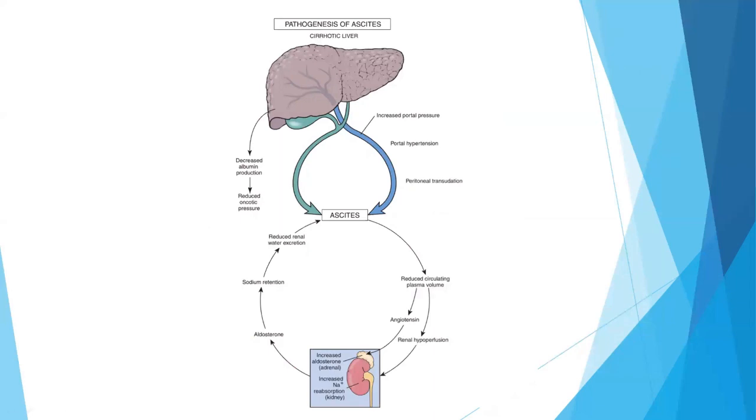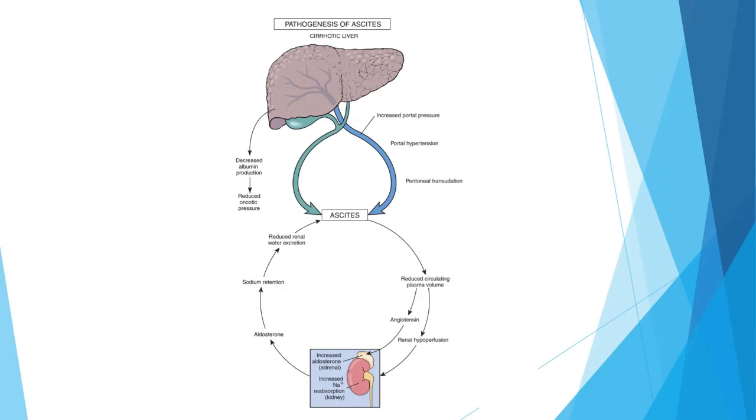Let's talk about the pathogenesis of ascites. Whenever there is cirrhosis of the liver, there is an increase in the portal pressure. So there is increased portal hypertension and peritoneal transudation. Also, there is decreased albumin production, which leads to decreased oncotic pressure, and ultimately there is formation of ascites.